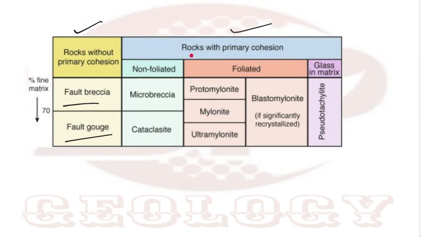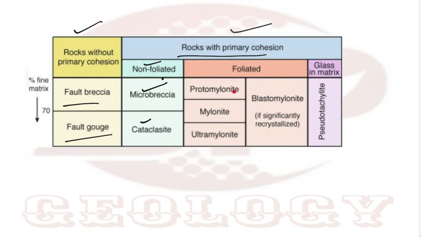Then rocks with cohesion. There are two types: non-foliated and foliated, plus glassy. Non-foliated are microbreccia and cataclasite. Cataclasite is a rock that is produced in a dynamic condition, that's why the name is cataclastic metamorphism. It has high matrix percentage, but there is cohesion between the metamorphic rock grains. Then foliated is more of a ductile condition.